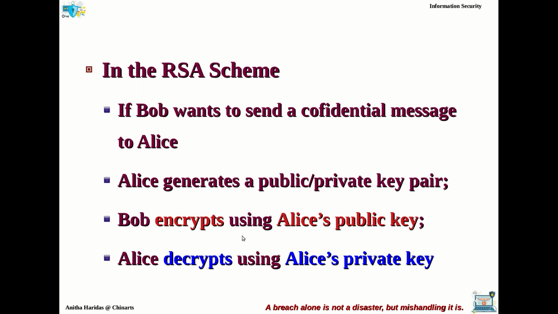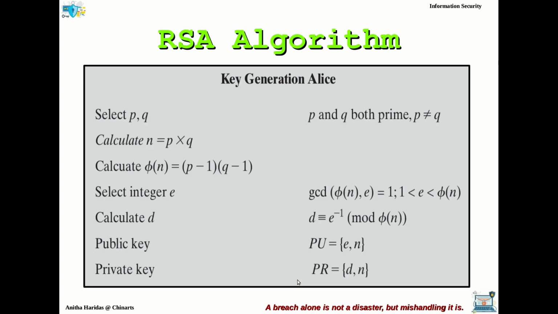Then Alice will be receiving the message, which is the encrypted or ciphertext message, and this ciphertext will be decrypted using her private key. What is her private key now? D comma n is the private key using which she can decrypt the message. So this is the RSA algorithm.